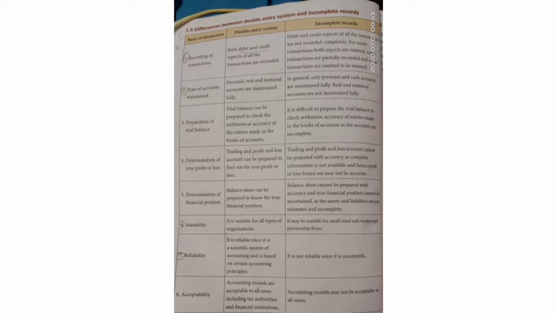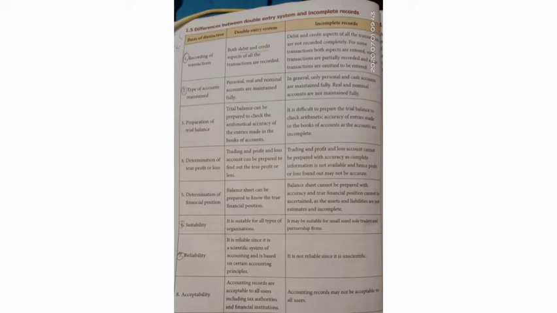Third one, trial balance can be prepared in the double entry system to check the arithmetical accuracy of entries made in the books of accounts. But in incomplete records, it is difficult to prepare a trial balance since they do not have all the books of accounts. So it is not possible to prepare the trial balance to check the arithmetical accuracy of entries the businessman made in the books of accounts.